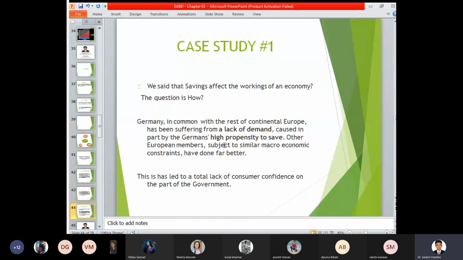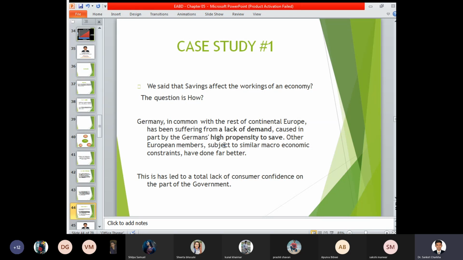So case study 1: we said that savings affect the workings of an economy. The question is how? Germany, in common with the rest of continental Europe, has been suffering from a lack of demand caused in part by Germans' high propensity to save. Other European members subject to similar macroeconomic constraints have done far better. This has led to a lack of consumer confidence on the part of the government. So here is a case study for you to solve. There is a certain case study given in the case of Germany, wherein there is a lack of demand.